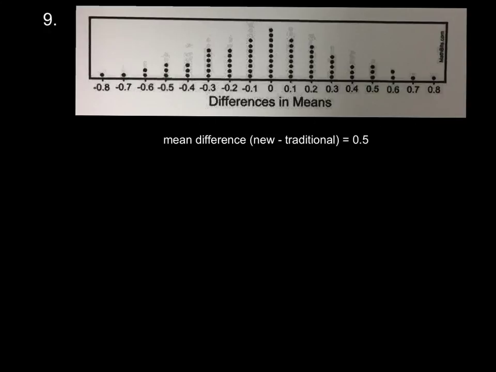So what we want to first do is figure out where the mean difference from the 4 new butterflies he measured as compared to the 4 traditional butterflies he measured lies on this dot plot. So he wound up with a mean difference of 0.5, and we can see 0.5 lies right here on our dot plot. So we want to look at values as extreme as 0.5, as well as anything even more extreme than 0.5, and figure out what percent of the distribution this makes up.